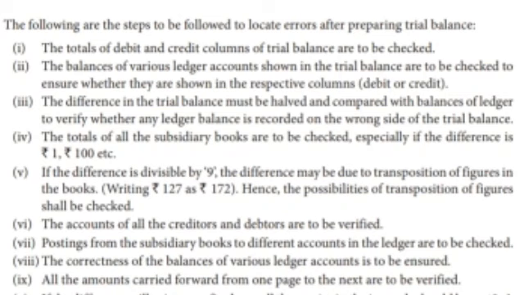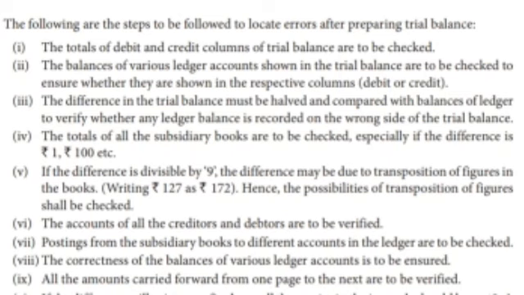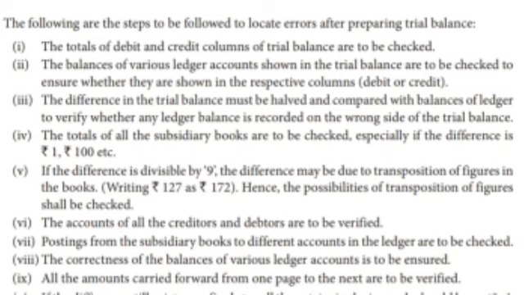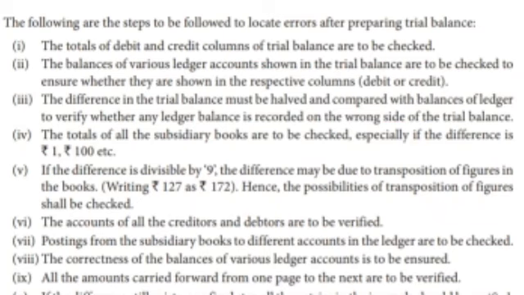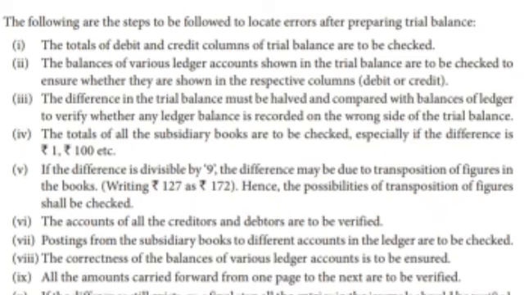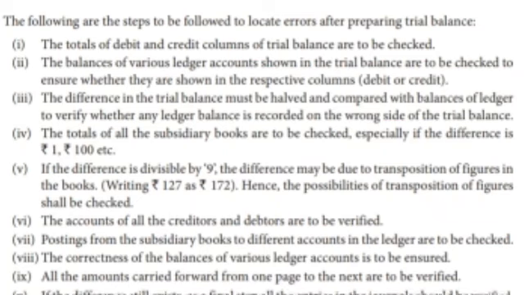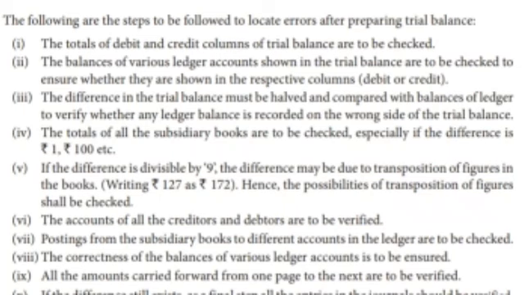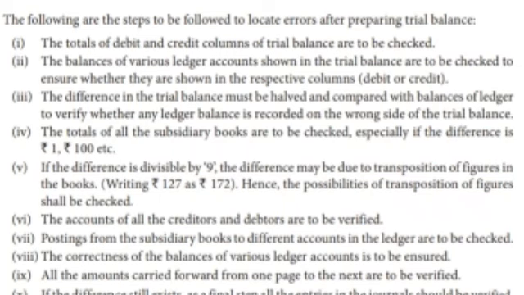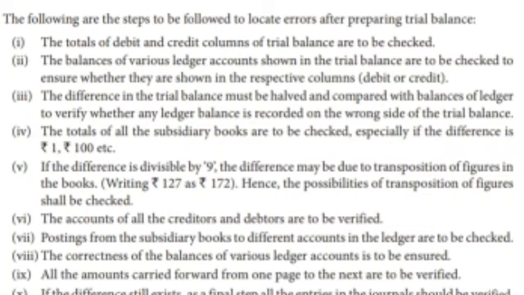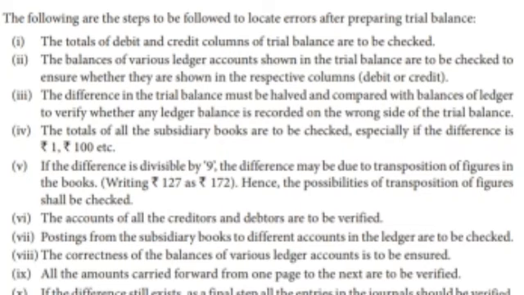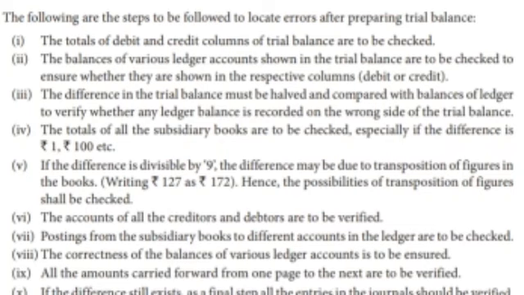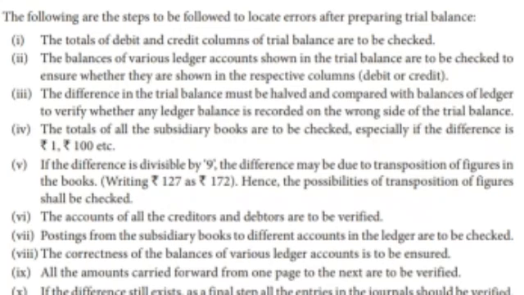The following are the steps followed to locate the errors after preparing the trial balance. The totals of the debit and credit columns of the trial balance are to be checked. The balances of various ledger accounts shown in the trial balance are to be checked to ensure they are shown in the respective column, debit or credit. The difference in the trial balance must be compared with the ledger balances to verify whether any ledger balance is recorded on the wrong side of the trial balance.